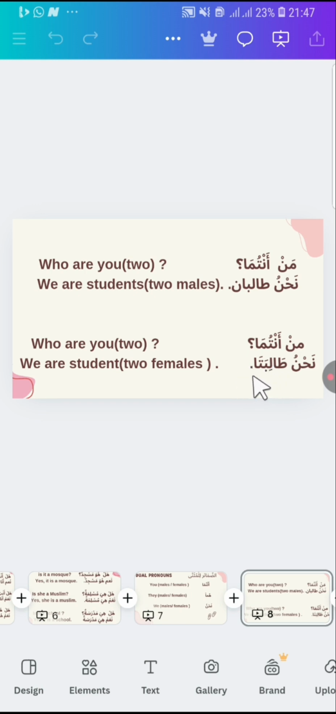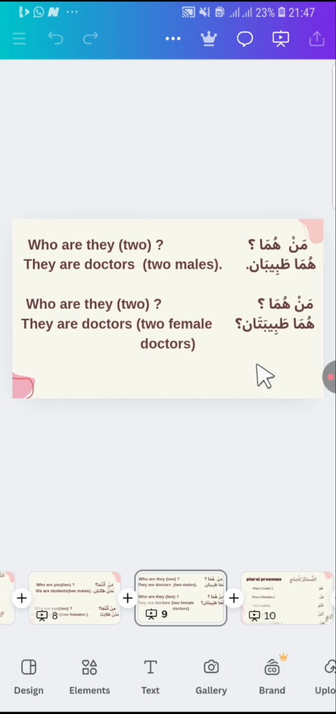So this is another example. "Man huma?" Who are they? "Huma tabiban," they are doctors, and we are actually referring to two males because tabib is a male doctor. As I explained, when we add alif and noon, it makes a noun dual, so we are talking about two doctors.